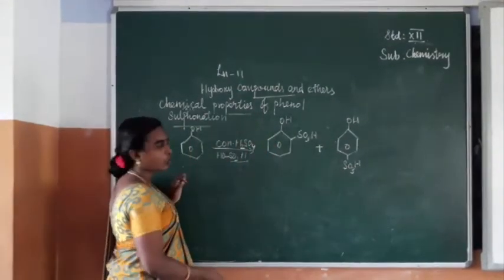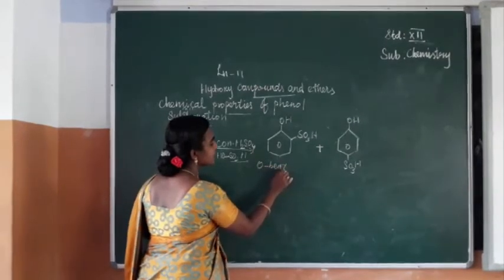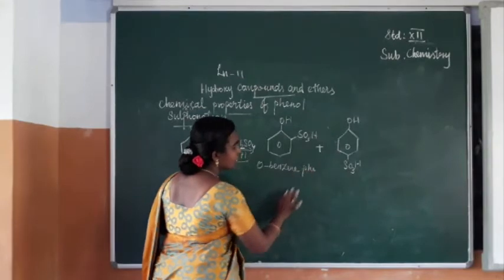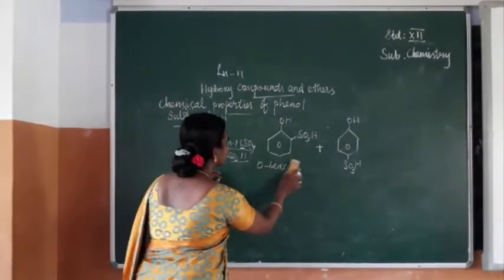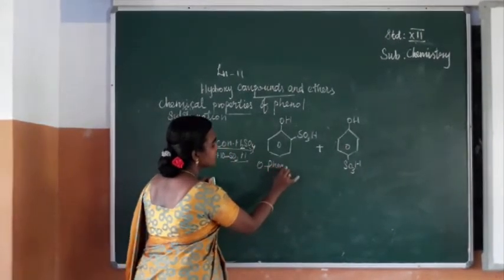The name of this compound is orthophenol sulfonic acid.